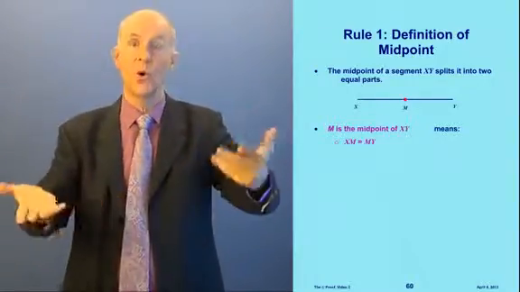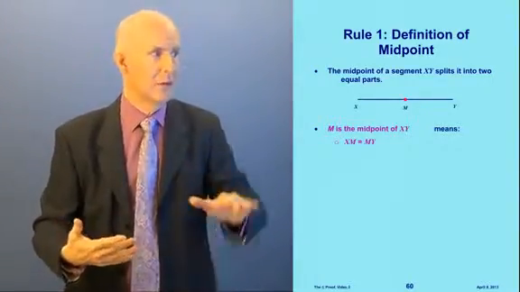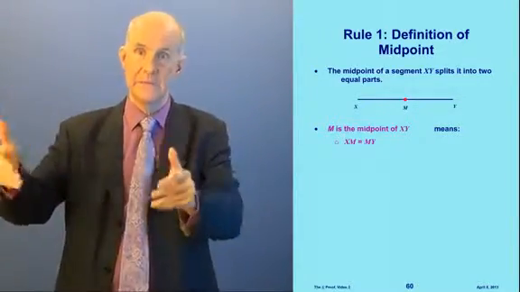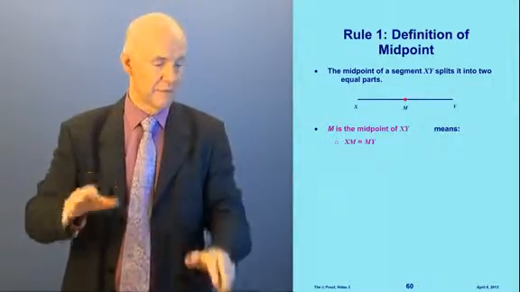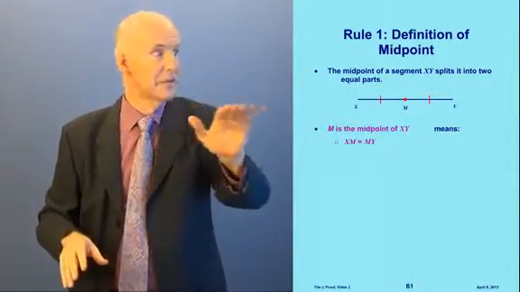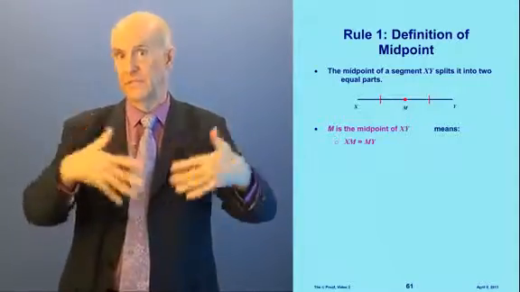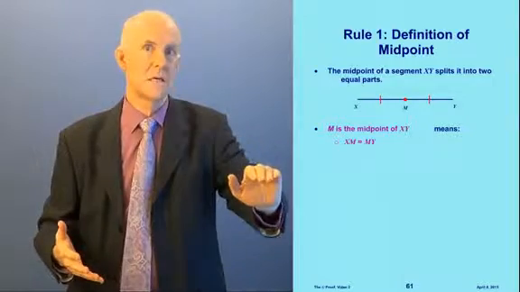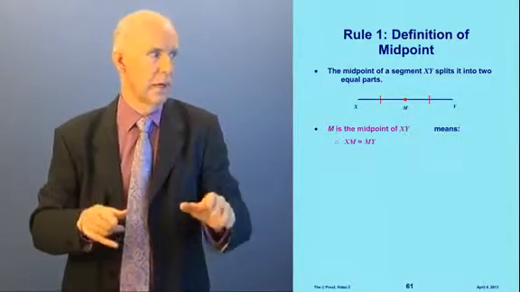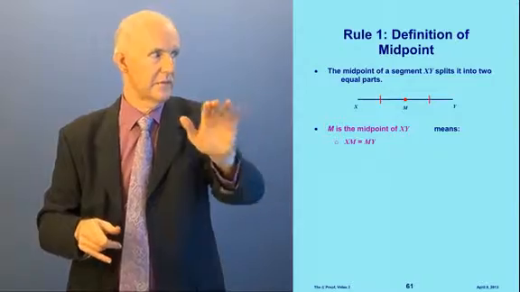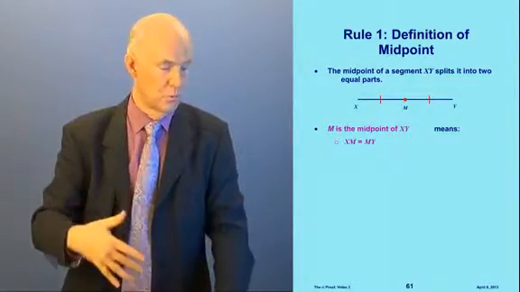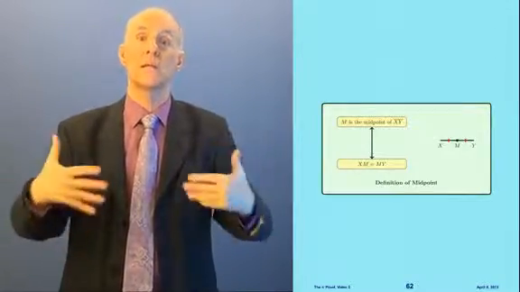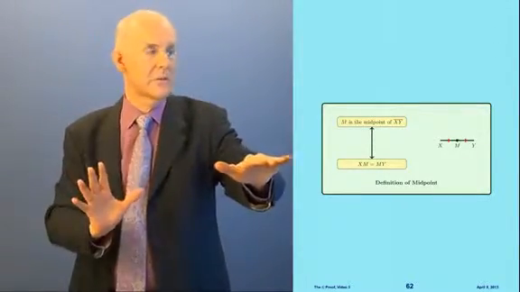And so if I have that, what ticks do I put on the diagram? I don't put a red dot in the middle, I'm just doing that to show you here. The ticks I want to put on, if I have that something is a midpoint, I want to put ticks on for the two segments, and I do it like this. I put a single tick on XM and MY, or if I have to use double ticks, if I've already used single ticks up, doesn't matter. See that? Very easy. So M is the midpoint of XY means I put ticks on like this for XM equals MY. Now, I'm going to show you a rule. This is the rule that we will use, this will appear when we're in the middle of doing proofs. And this says exactly what we just said.